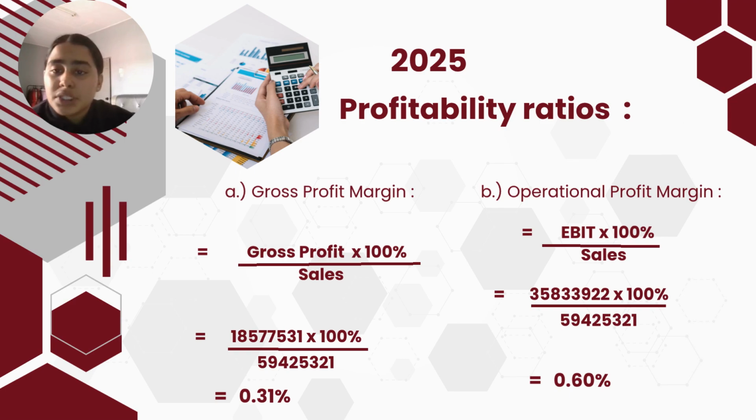Second is operational profit margin, which reflects profit from core business operation before interest and tax. For 2025, it is 0.60% compared to 2024 is 13.11%.